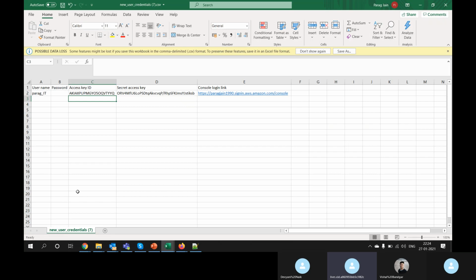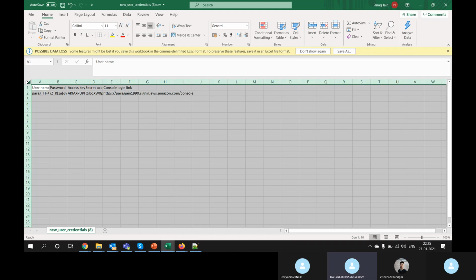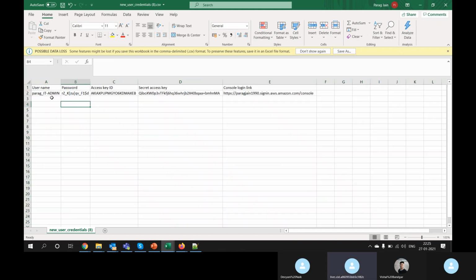I will see the CSV, Parag IT admin. Yes, you can see Parag IT admin. This user has a console password plus programmatic access, because we chose both the options.